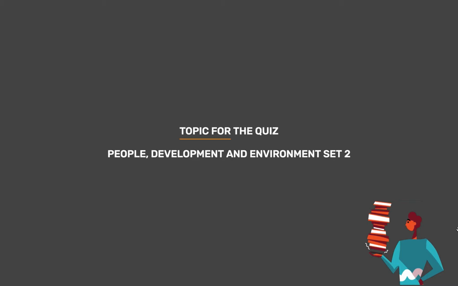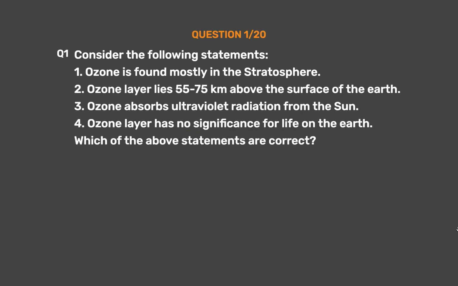Topic for today's quiz is People, Development and Environment Set 2. Question number 1. Consider the following statements. 1. Ozone is found mostly in the stratosphere. 2. Ozone layer lies 55 to 75 kilometers above the surface of the Earth. 3. Ozone absorbs ultraviolet radiation from the sun. 4. Ozone layer has no significance for life on the Earth. Which of the above statements are correct?